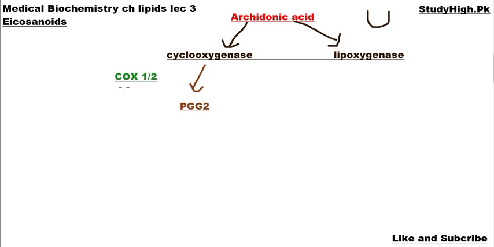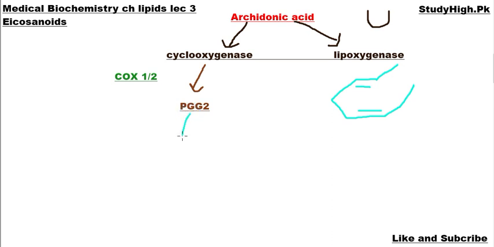Cyclooxygenase enzymes, cyclooxygenase 1 or 2, these are two different types of enzymes. They will convert arachidonic acid into PGG2. PG means prostaglandin, so this is also a type of prostaglandin, G2. The 2 means that it contains two double bonds in the side chain. So if this is a side chain of this prostaglandin, it will contain only two double bonds, whereas in normal conditions, arachidonic acid consists of four double bonds. PGG2 is formed because of the cyclooxygenase enzymes.